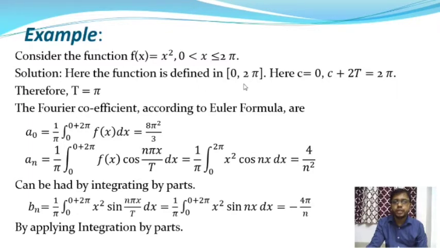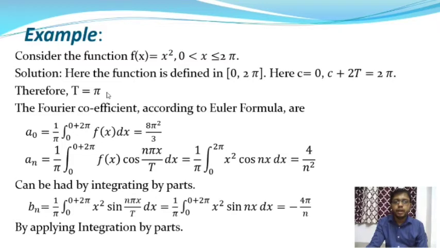So the lower limit is 0 and the upper limit is c plus 2t, the interval I have already mentioned in the previous theorem. The function is defined in the interval c to c plus 2t, where c is equal to 0 and c plus 2t is equal to 2 pi, and from this we will get the value of t, and it will be pi.